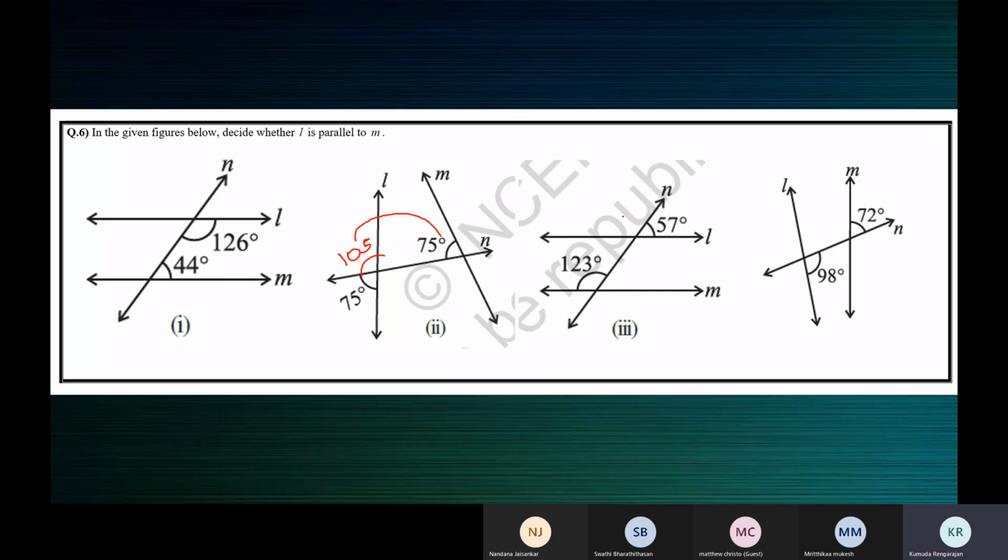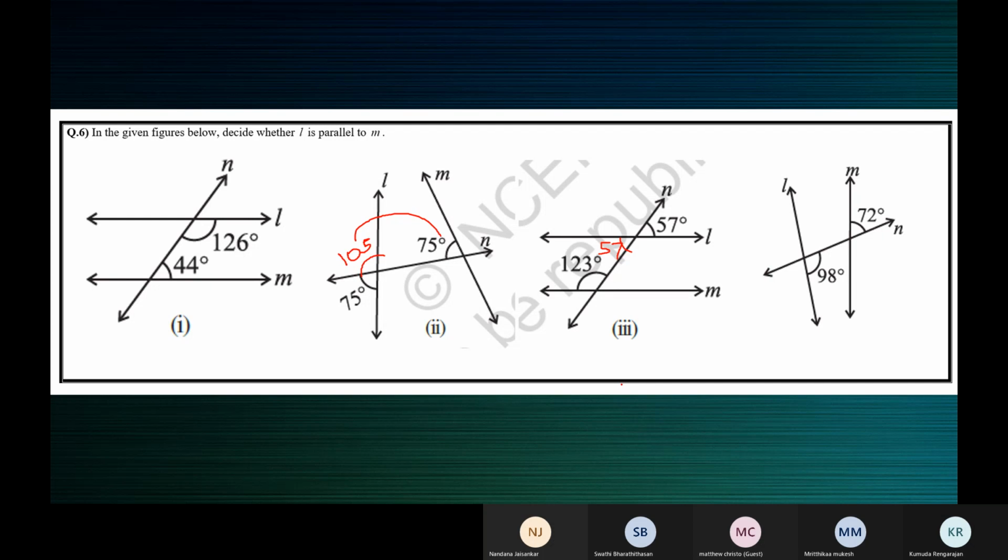What about this one, children? They are parallel, ma'am. Ma'am, can we bring this 57 here? Yes, ma'am, because they are vertically opposite. What is 123 plus 57? 180, ma'am. And thus you must just say co-interior angles or allied angles are supplementary. Therefore, L is parallel to M. Yes, ma'am. Correct. Next one.